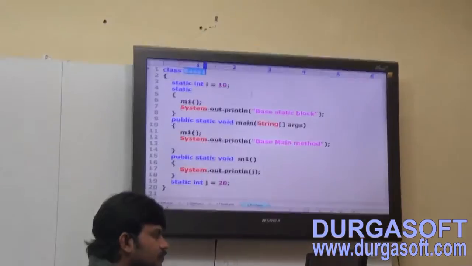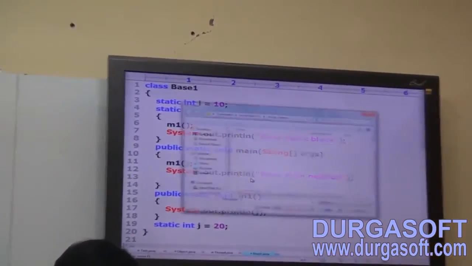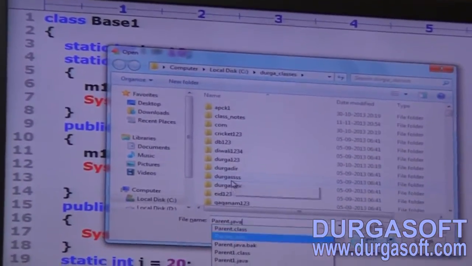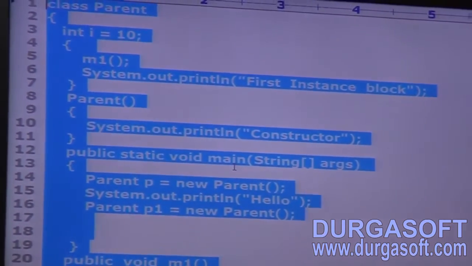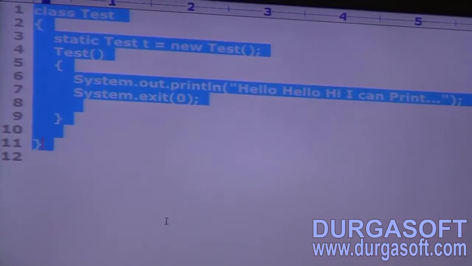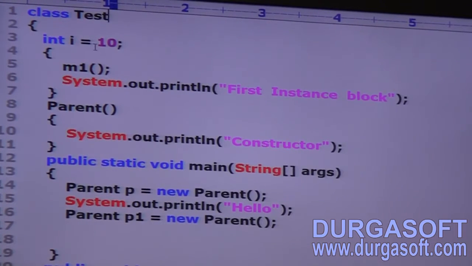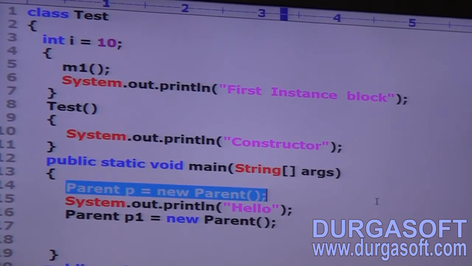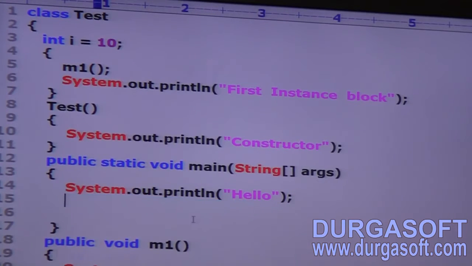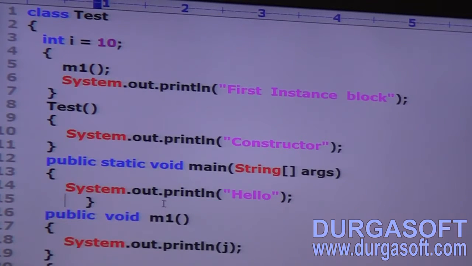Okay, listen to this one. I'm taking a simple example, the same example, let me take. Observe class Test: int i = 10, first instance block, next constructor, Test constructor. Next, I'm just taking SOP of main method, this is main.